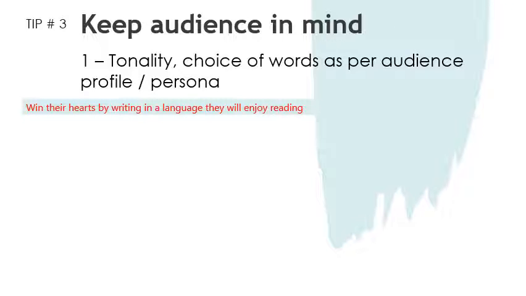The third tip when you are editing the blog is to keep the audience persona in mind. Every type of reader is different. A student will appreciate witty and wacky language, while a CEO or a senior level executive of a company would require content that is to the point, brief, and crisp. So what you need to do is keep the tonality, the choice of words as per the audience profile or persona for whom you are writing. This way, you will be able to win their hearts by writing in a language that they will enjoy reading.